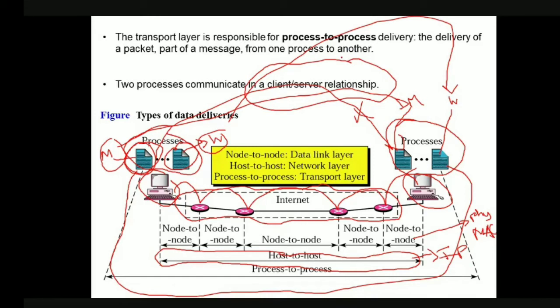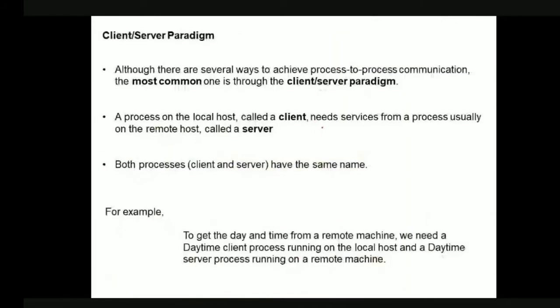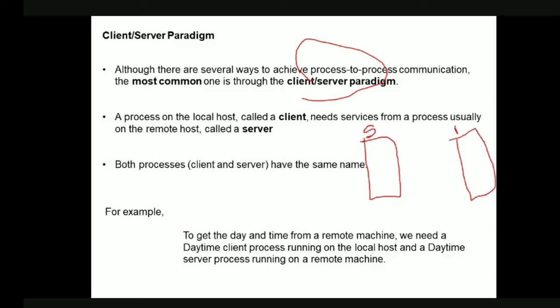So for this reason, let us see what a client server relationship is. We have different ways of communication for achieving process to process communication, but the most common is client server communication. So what will be there in a client server communication? Let us say this is a host and this is another host. This is, let us say, the source host, and this is the destination host.